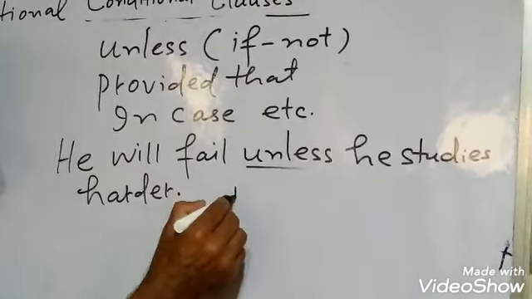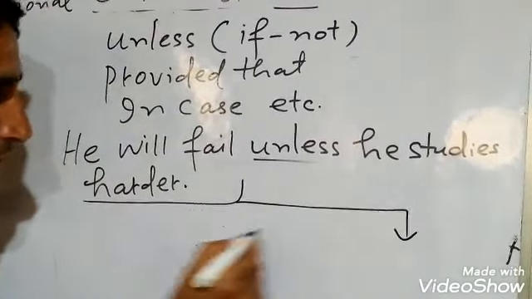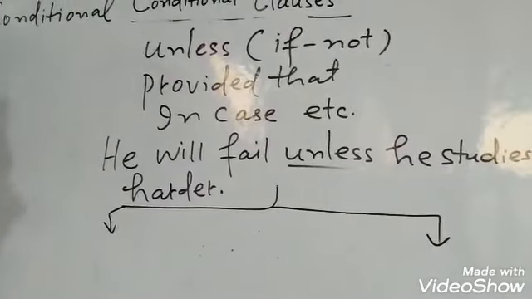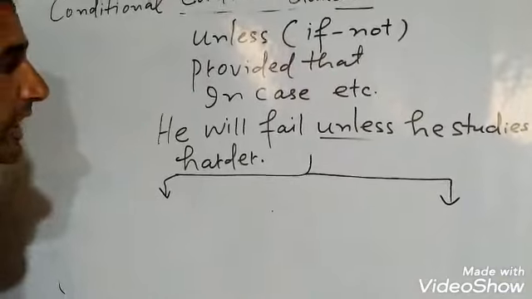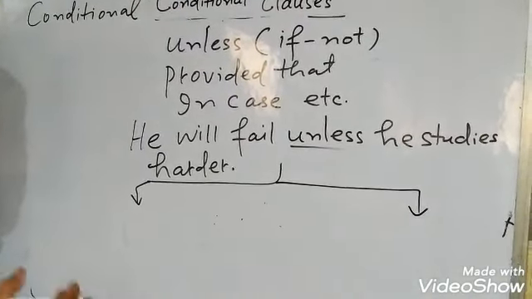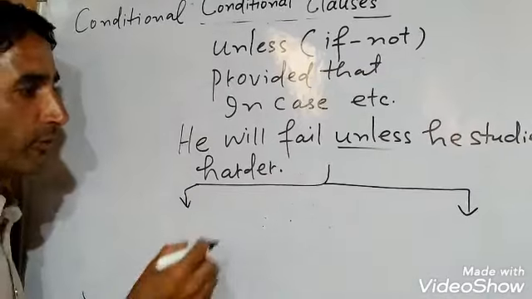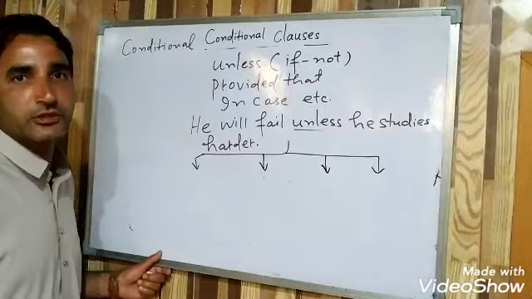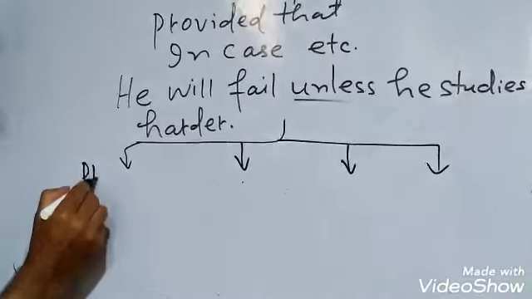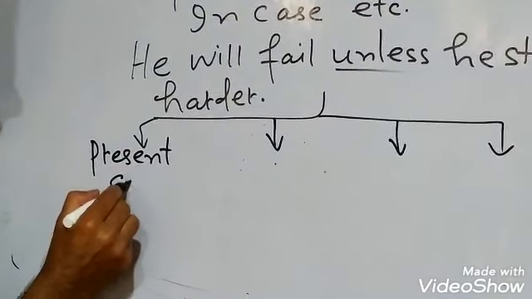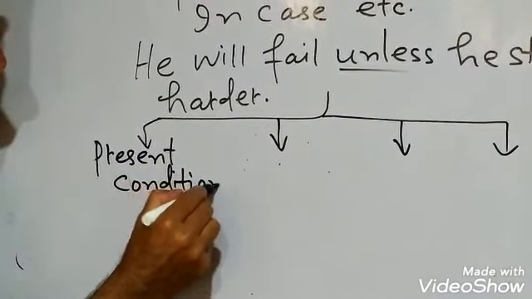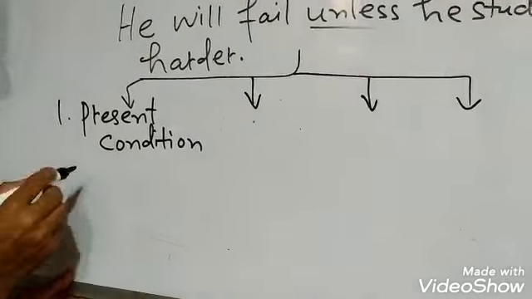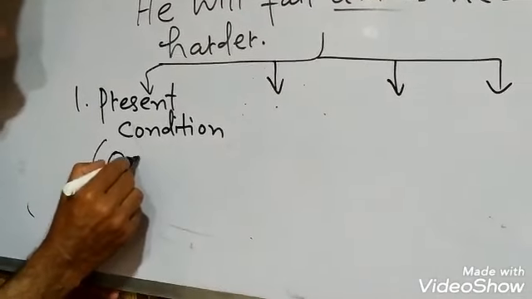Now there are four main types of conditional clauses. We have to learn their structure and we can apply accordingly. We can recognize the different clauses if we know their structure. Number first is called the present condition. It is also called the zero conditional.